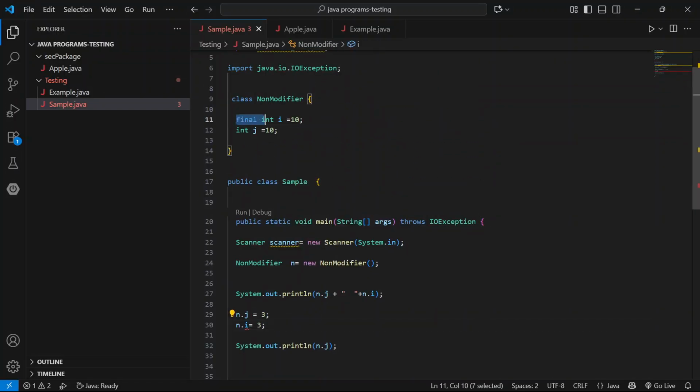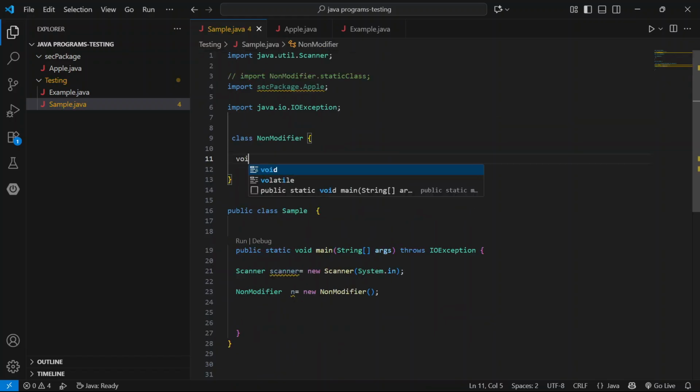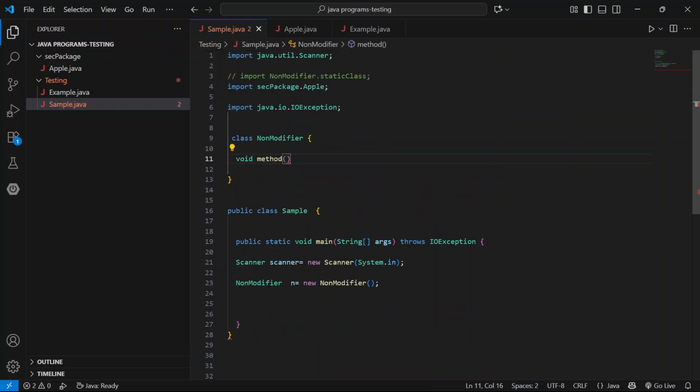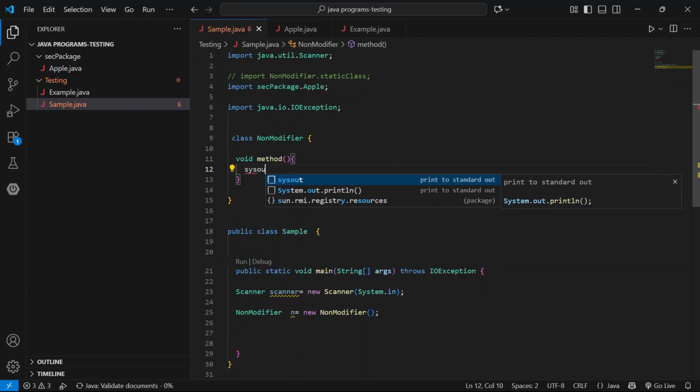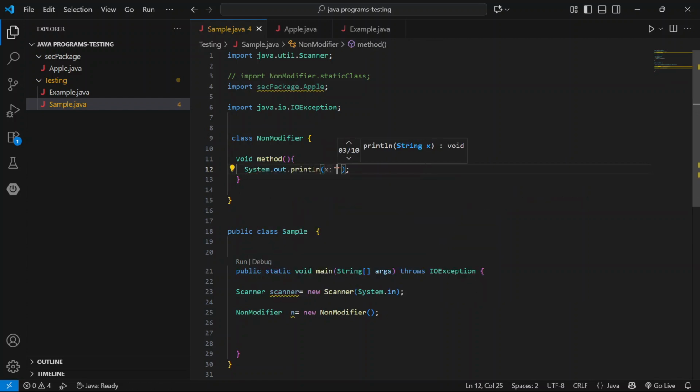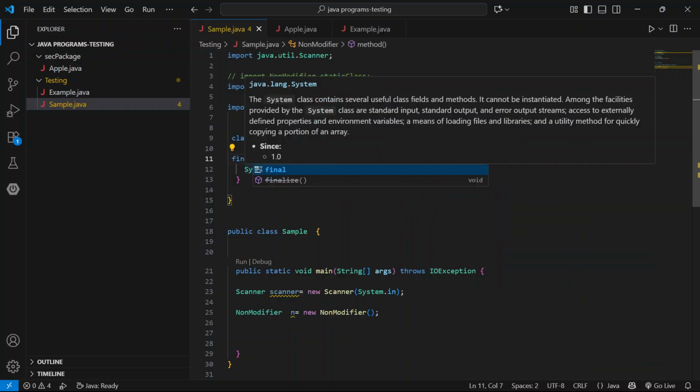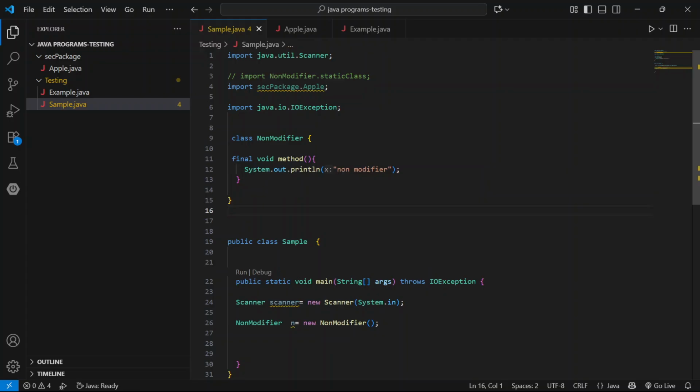And if we apply it to a method here, void method in the non-modifier class, here final. If applied to a method, we can't override.